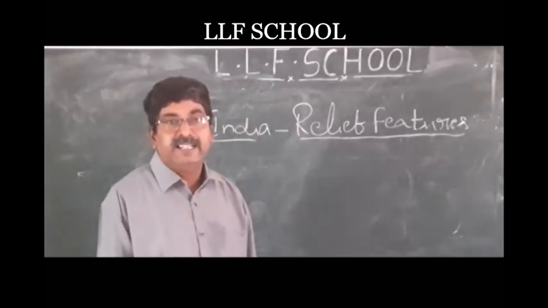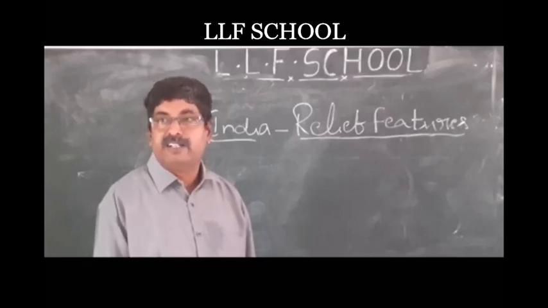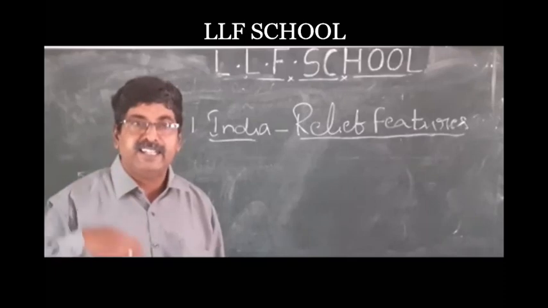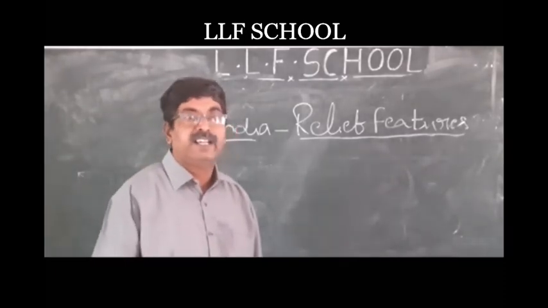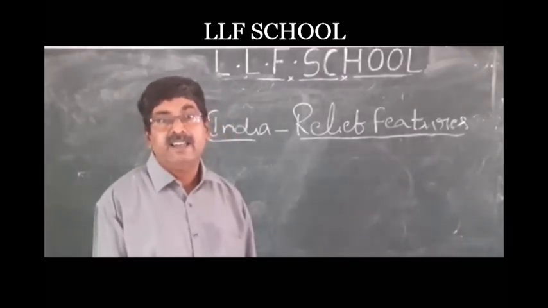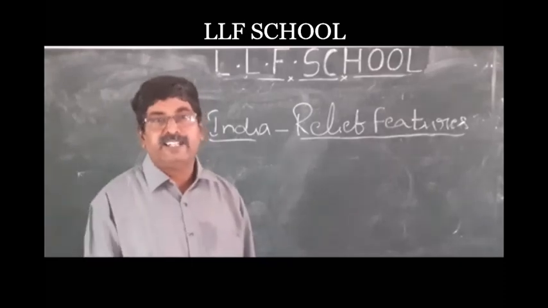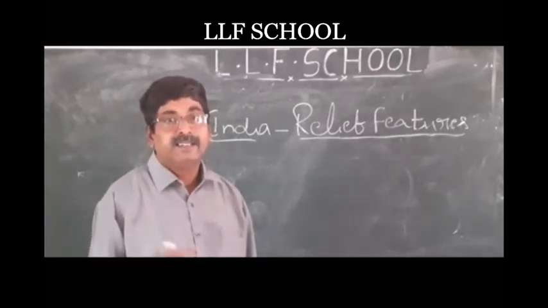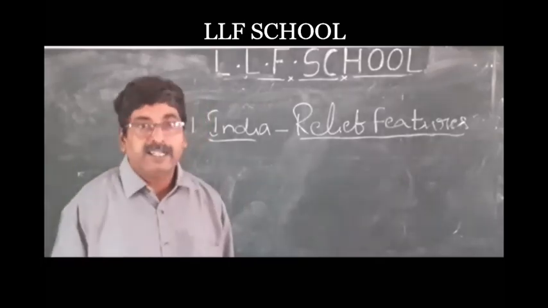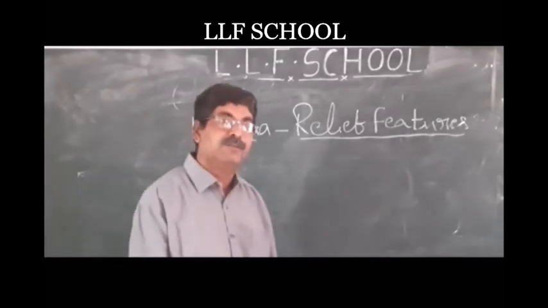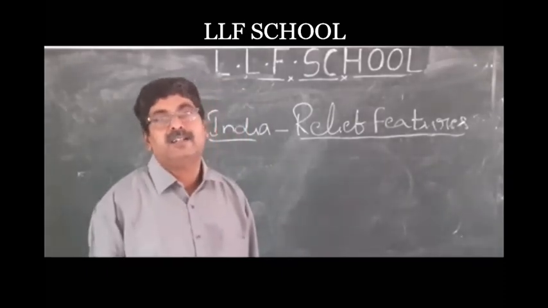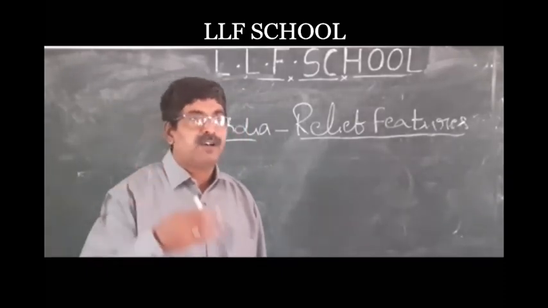These are all distinctive characteristics that India has. So we can call India a country with continental features. It's not a continent, but it possesses the characteristics needed for a continent, so we can call India a subcontinent.